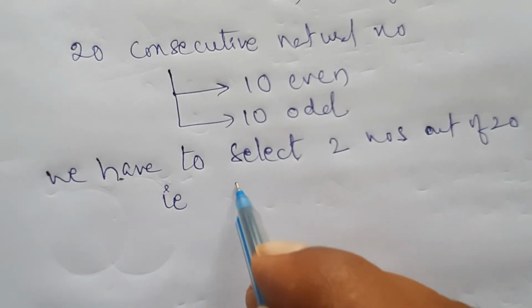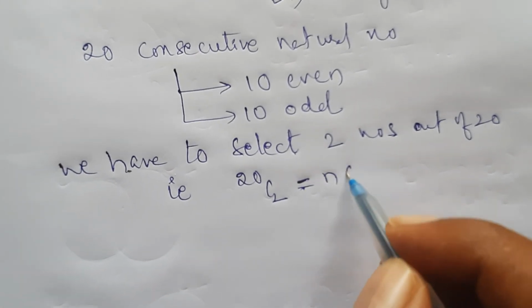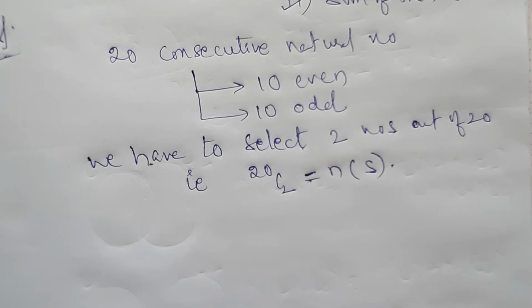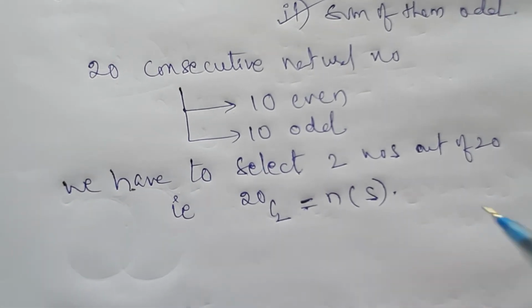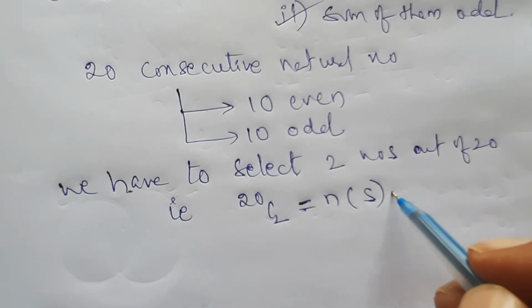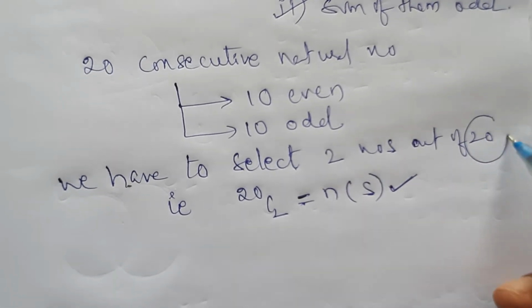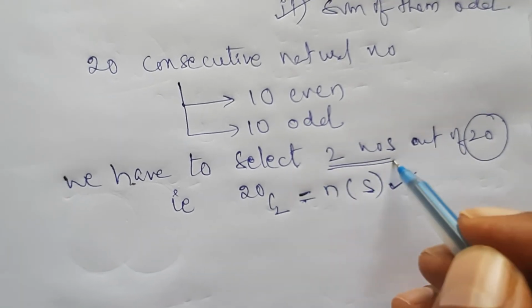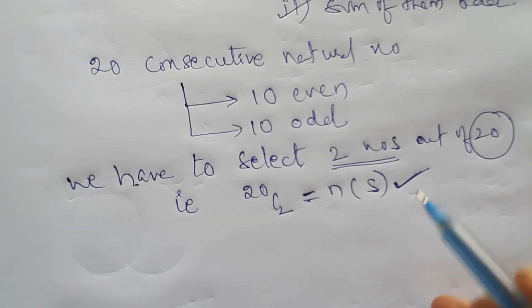That is how many ways we can select? 20 C2. So this is nothing but n of S. So first of all, for any probability of an event, first we have to calculate the total number of cases. So here out of 20 we have to select 2 numbers, means again combinations concept only. 20 C2 ways you can select.